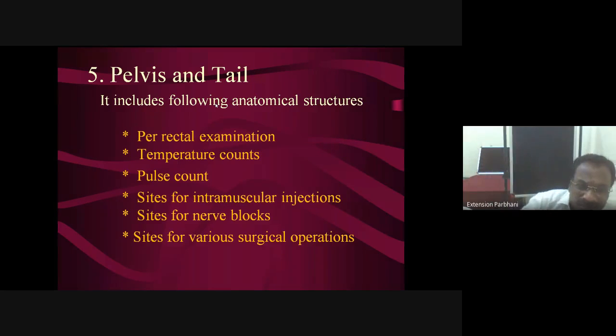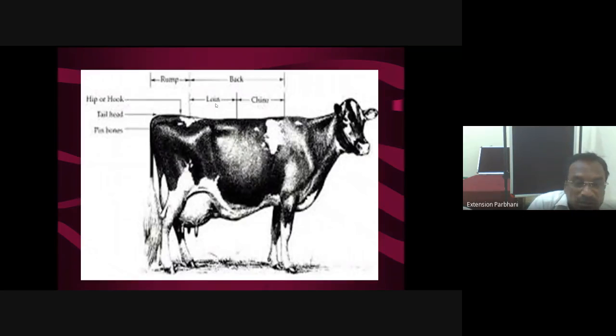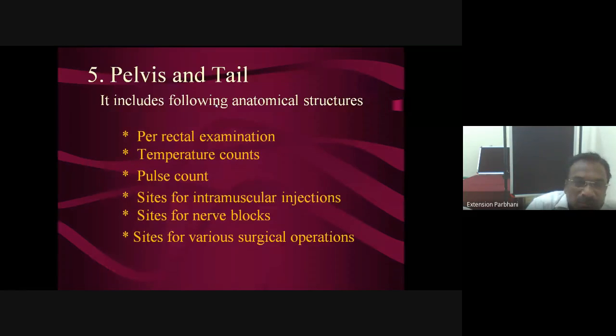Generally, different types of muscles are there in that area, and that is used for giving intramuscular injections. The biceps femoris muscle is located in that region, and the upper part of the biceps femoris muscle is used for giving intramuscular injections. Then sites for nerve blocks. For urethrotomy operation, the pudendal nerve block is used.